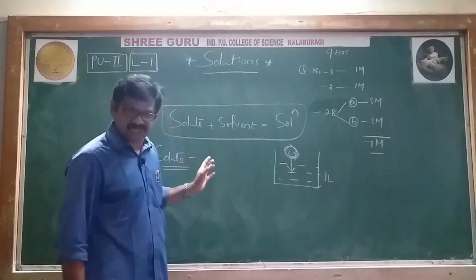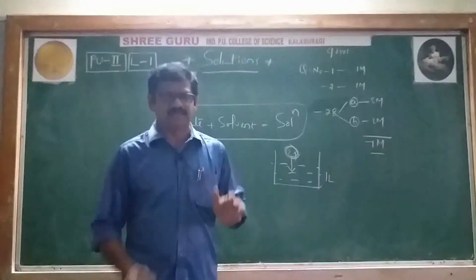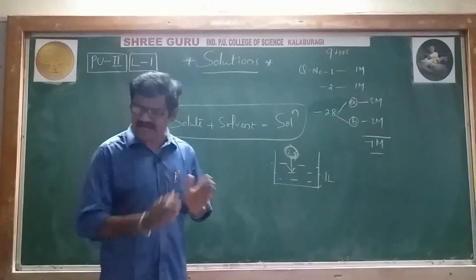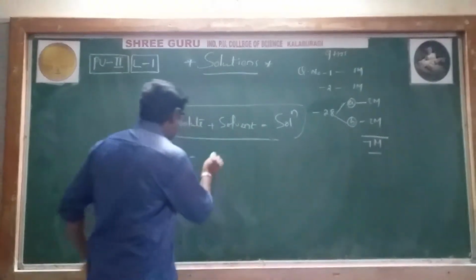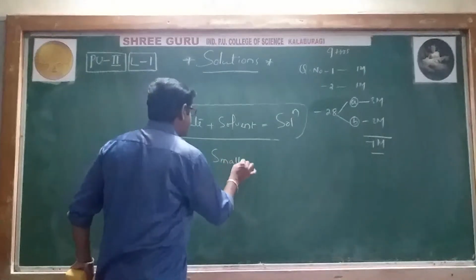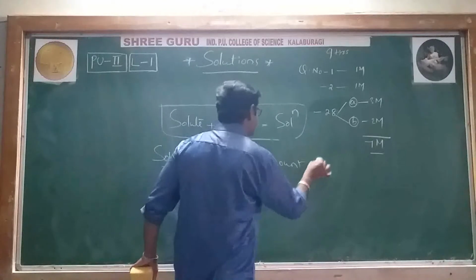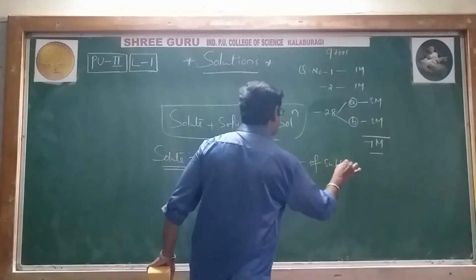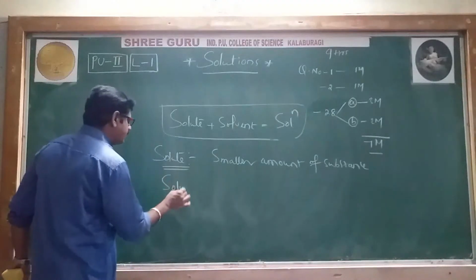That's why the smaller amount of substance in a solution is called the solute.